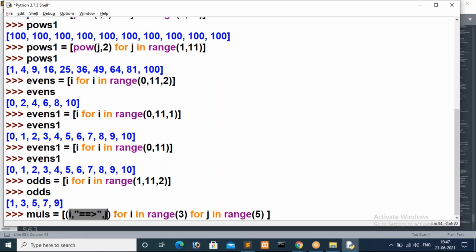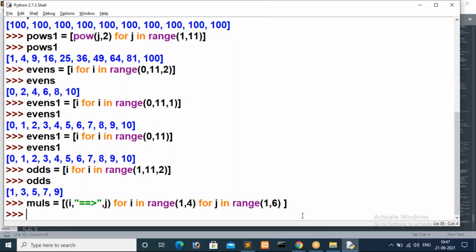In the first iteration from the main for, we are getting i as 1, j as 0. So it specifies 1 comma, then here also I have to specify 1 comma. This loop will iterate 3 times, and this loop will iterate 5 times. From 1 to 4, in the sense that is 3 times, this loop will iterate. So in each and every iteration the i value will be stored here, followed by the arrow mark, then the j value will be stored. Just see here what it is going to print.